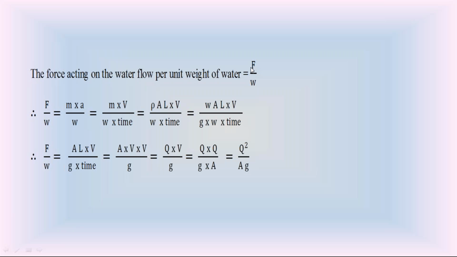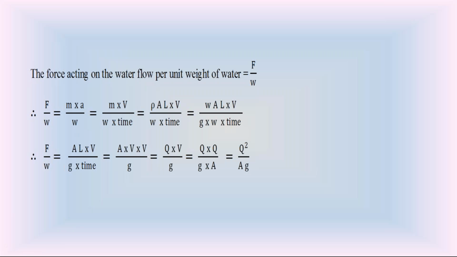Here F is the force acting on the water flow, W is the unit weight of water. So F by W is called the force acting on the water flow per unit weight of water. So F by W is equal to, from Newton's second law, force F is equal to mass into acceleration. Check this numerator. W is the unit weight of water.